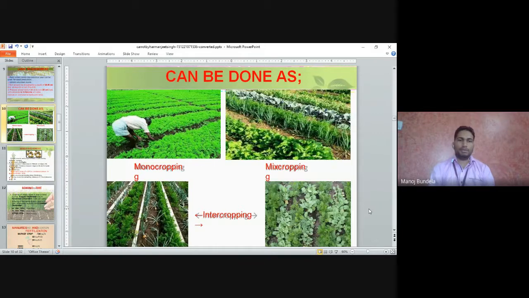Cropping can be done as follows: for monocropping, we can go for the single crop. For mixed cropping, we can grow carrot with other cool season vegetable crops, like cabbage and cauliflower. Intercropping is also possible, with dhania, carrot, radish and so on.